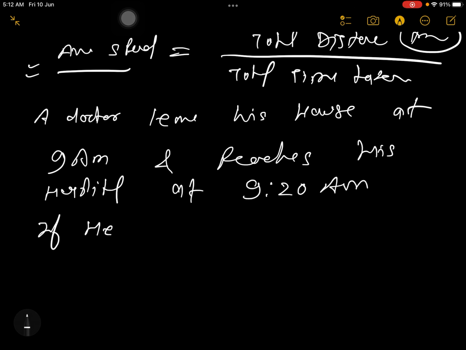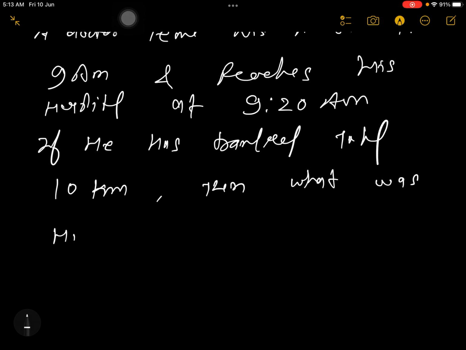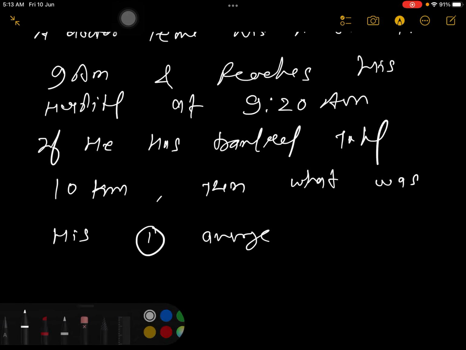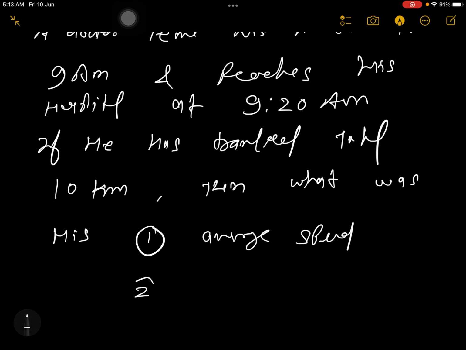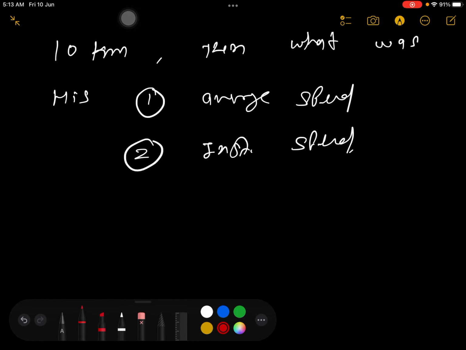If he has traveled total 10 kilometers, then what was his first average time, sorry, average speed, and next instantaneous speed. So let's understand this. You copy down the question and then understand. So see guys, this question is very beautiful question.